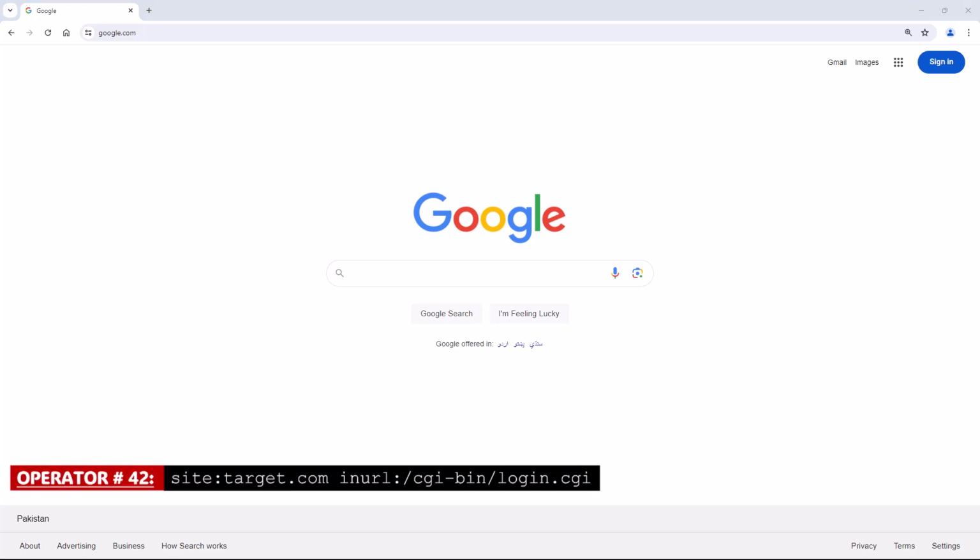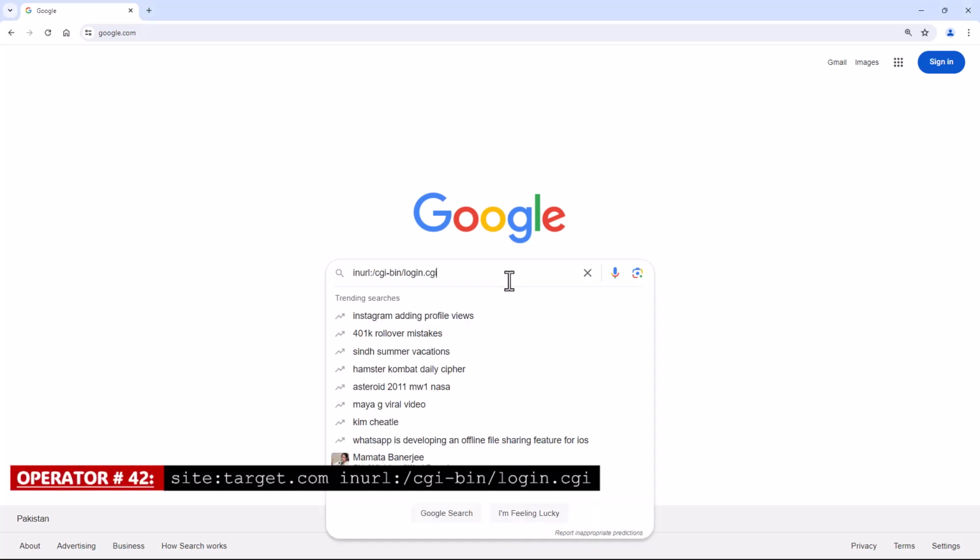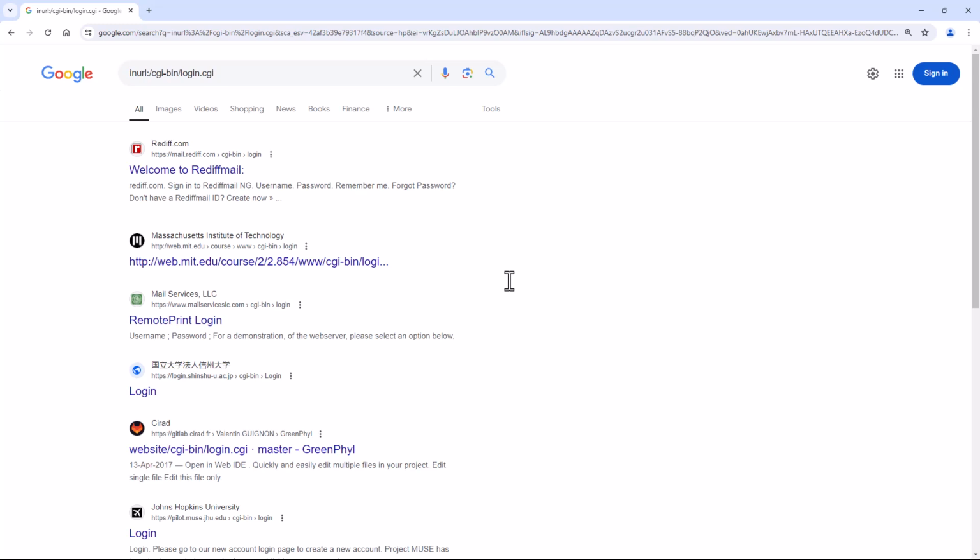Operator number 42. Site with the combination of in URL. This Google Dork will search for login pages for CGI scripts on a website which may be vulnerable to brute force attack.